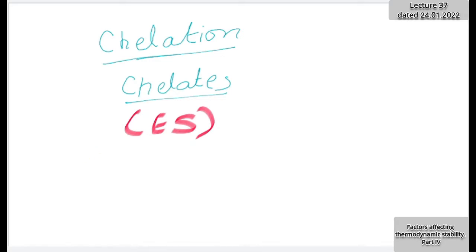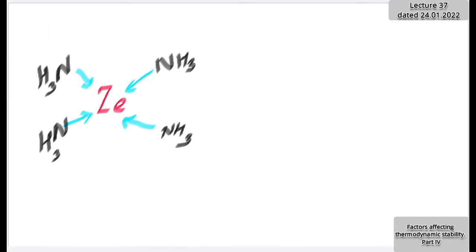For example, zinc can coordinate to four ammonia molecules: one ammonia molecule, second, third, and fourth. Let me represent the ammonia. Ammonia means NH3. One mistake I made. It's Zn, zinc. Zinc plus 2 I want to consider.